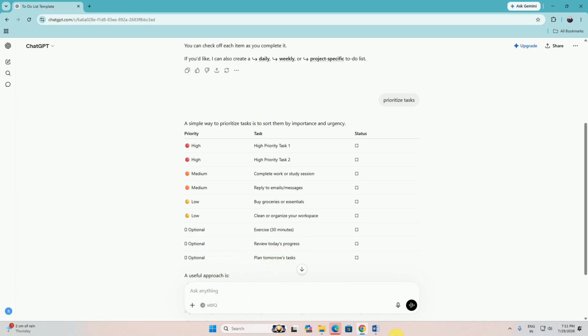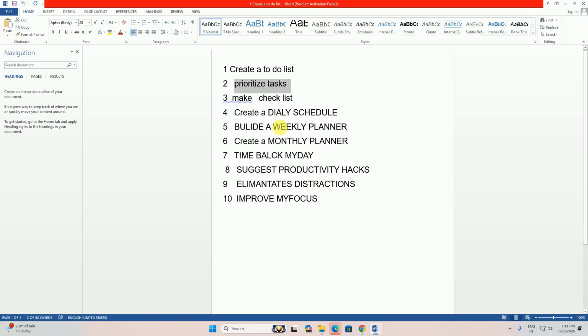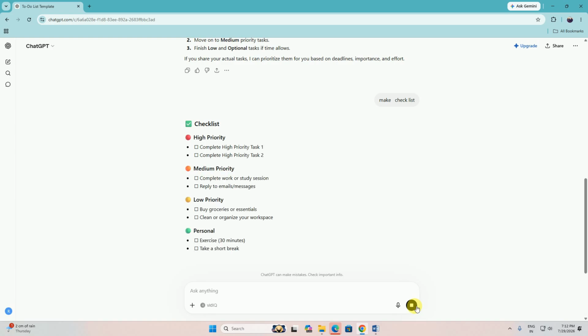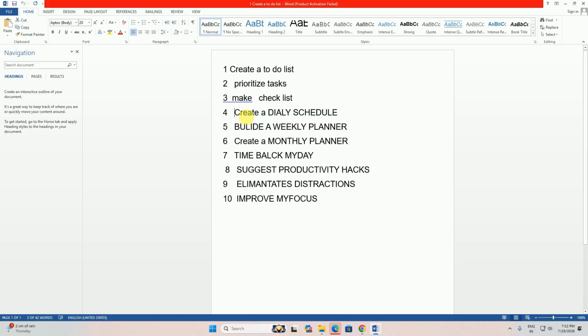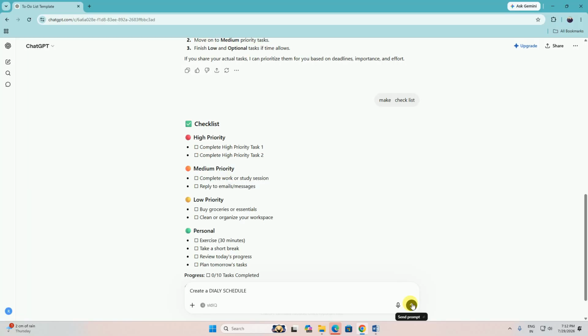This way. Another one is make a checklist. Complete the high priority tasks; medium priority, complete work or study session; medium, reply to the messages; low priority, buy essentials and personal items. This is the exercise: take a short break, review today's progress and plan tomorrow. These are the 10 tasks.